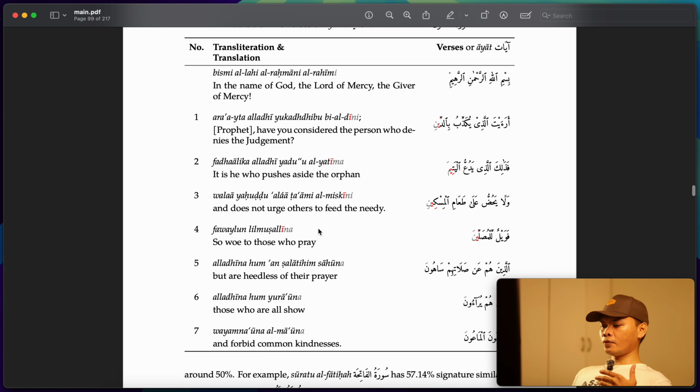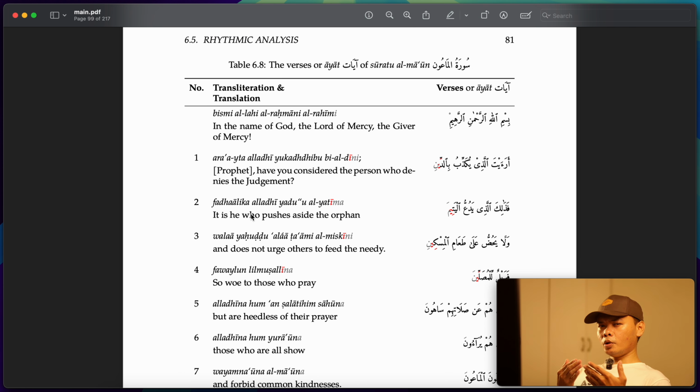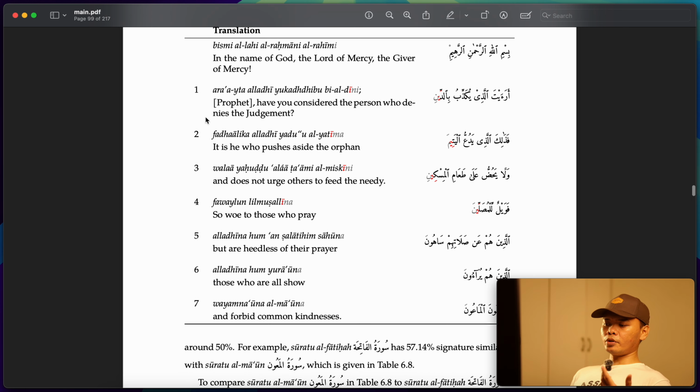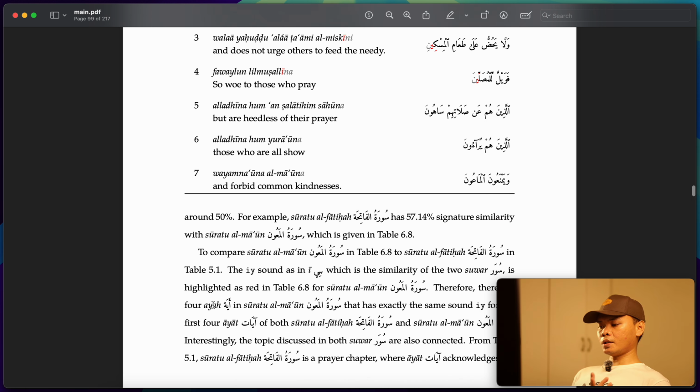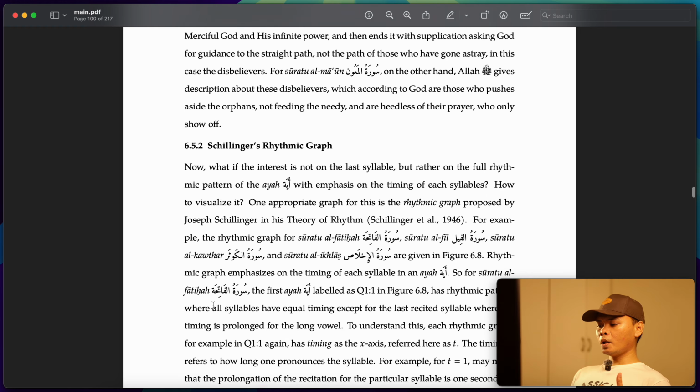So these first four verses of Surah Al-Ma'un have more or less a similar last recited syllable to Surah Al-Fatiha, and they also have the same number of verses as well. So that's one of the findings that I have here.